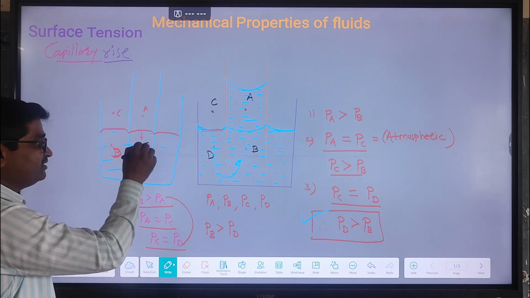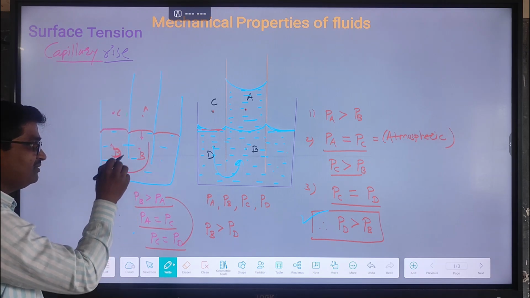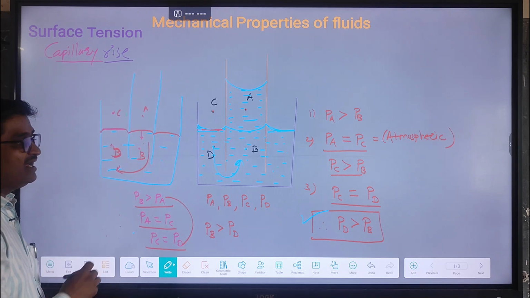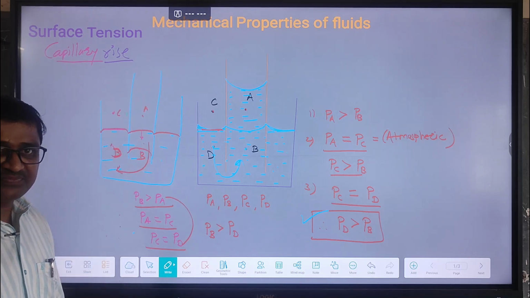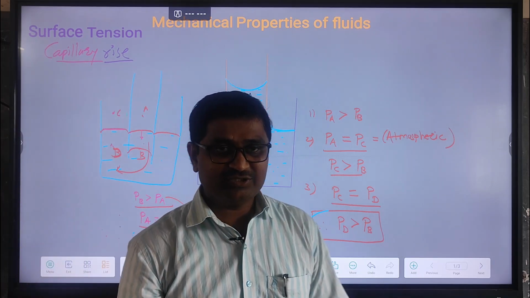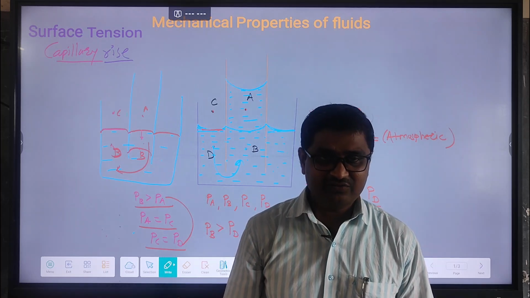So that's why the liquid will be moving from higher pressure to lower pressure, and this is the reason why the level of liquid inside the capillary tube falls below. So this is capillary fall. So, capillary rise or capillary fall.